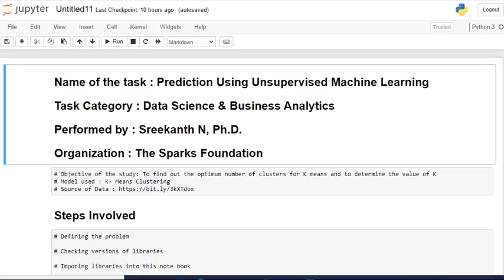Whereas in unsupervised machine learning, we use unlabeled, untagged data, and no responses are provided. Here we extract the hidden patterns of the data to derive insights which help us to develop our business. In this unsupervised machine learning task, we are going to predict the number of clusters by using the elbow diagram.